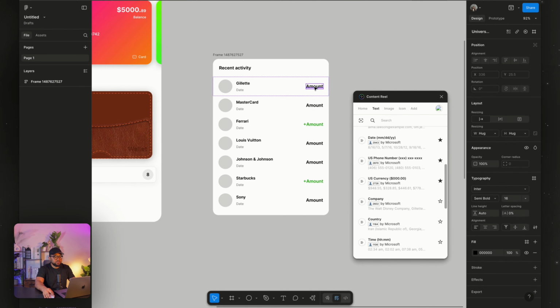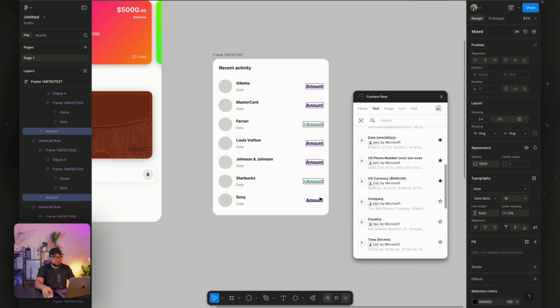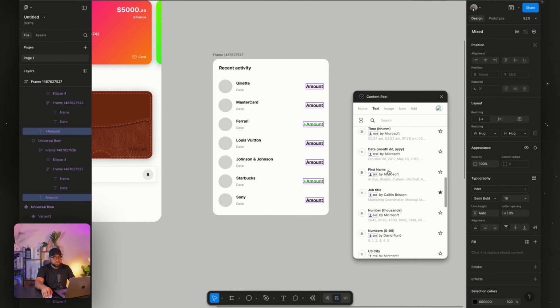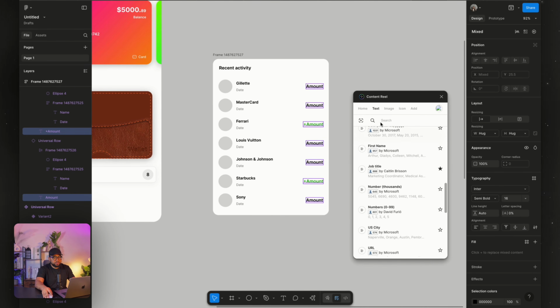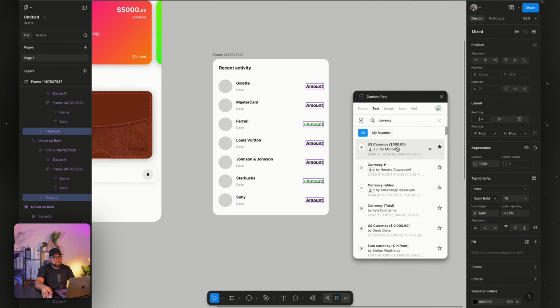So the next thing we're going to do is to select this one, and I'm going to change it to currency. So let's find currency, or just search for it. US currency, we just change everything, so it will change all the currencies for us.